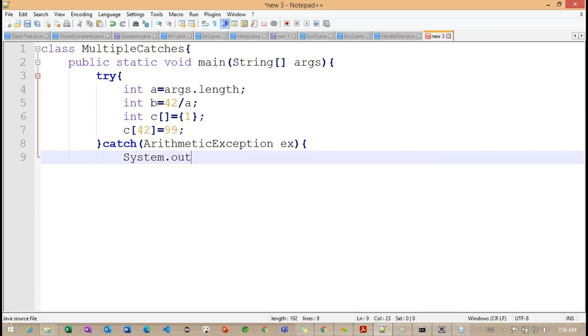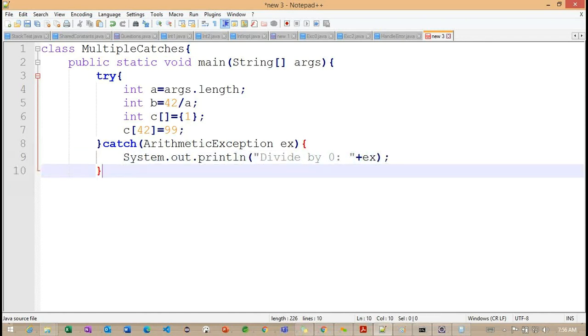System.out.println, the operation divide by 0 something here. I want to get an ex here. I'm trying to print the particular ex object information.